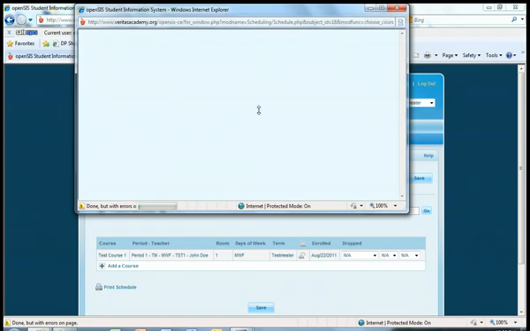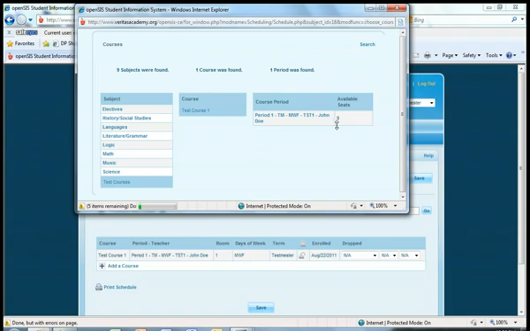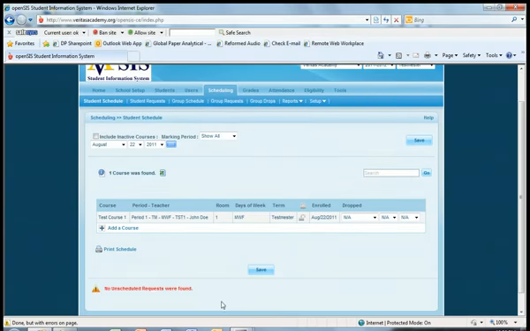So instead of having 10 available seats now, you'll be able to see when this comes up that there are now 9 available seats. So this is going to keep track of how many people are registered for that class. I'm going to X out of this since I don't want to sign her up for another class. And you can see she is now signed up for that course.